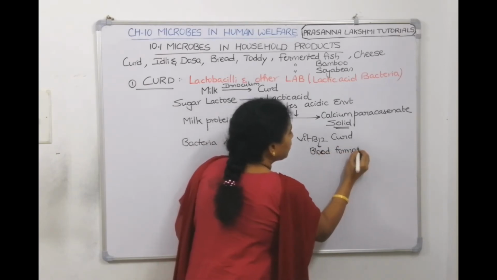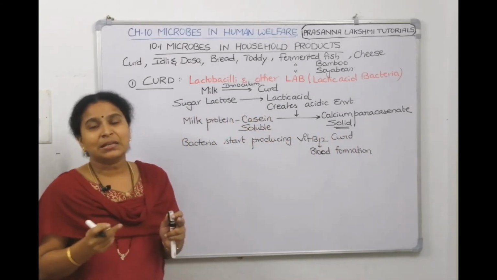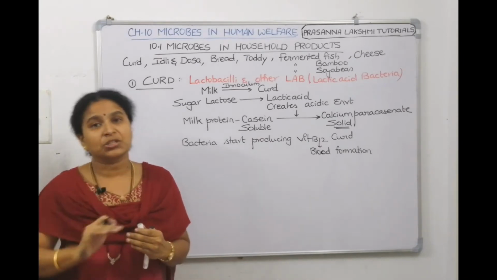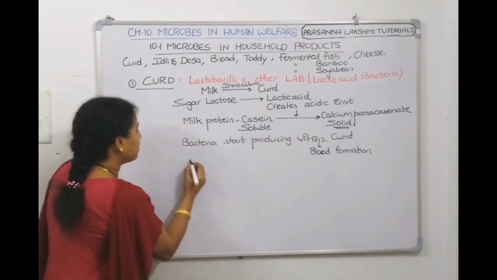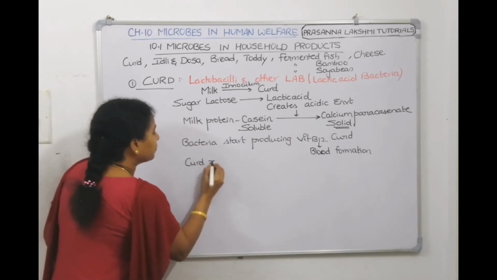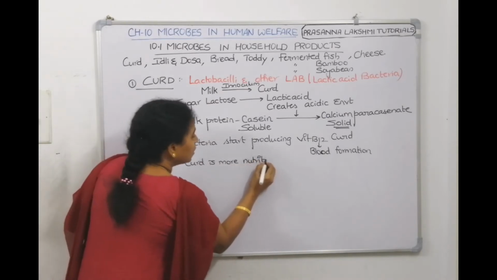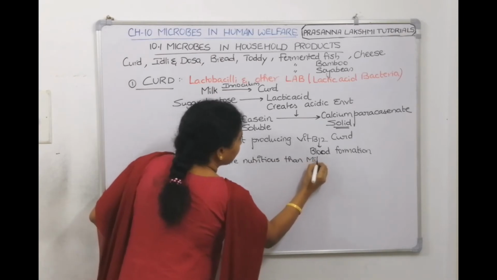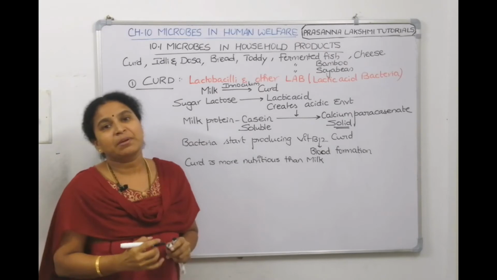For hemopoiesis, vitamin B12 is very much required. So, in terms of nutritional value, we say that curd is more nutritious than milk, since it has vitamin B12.